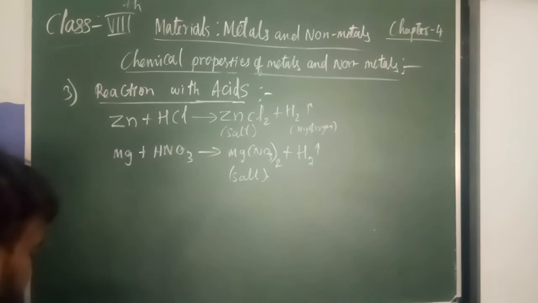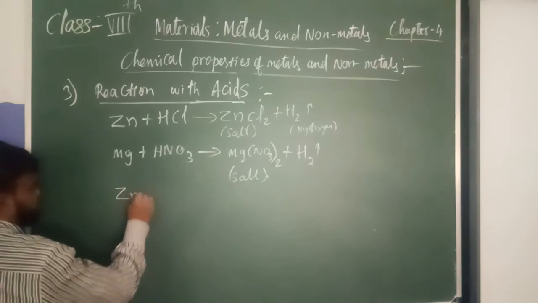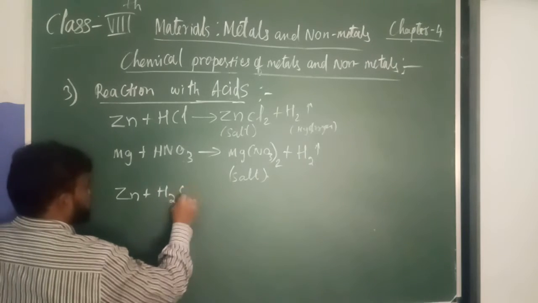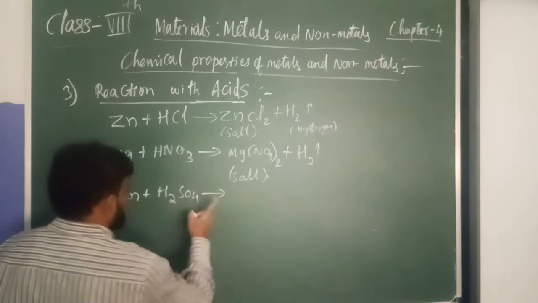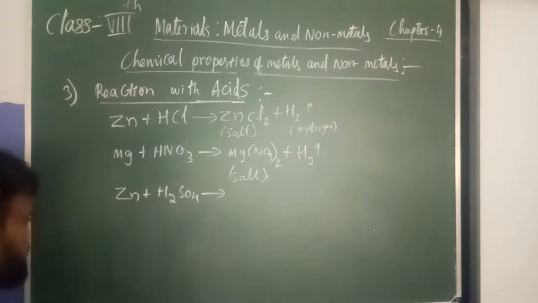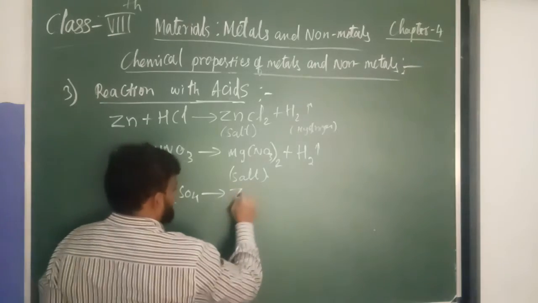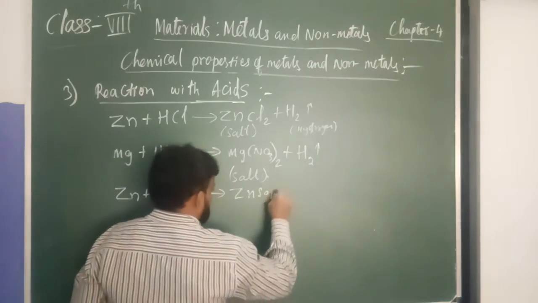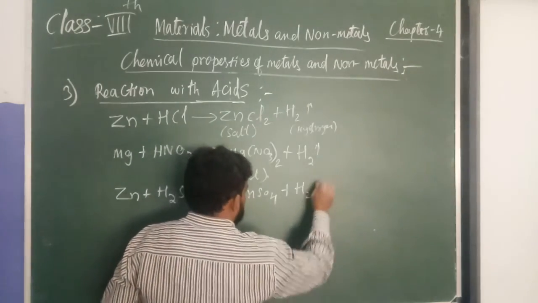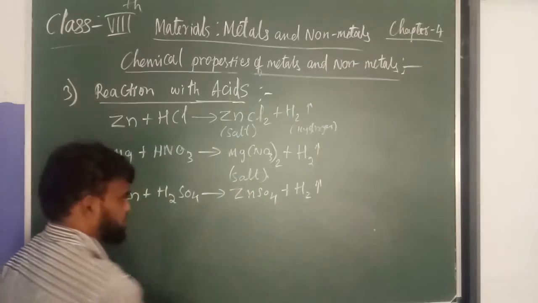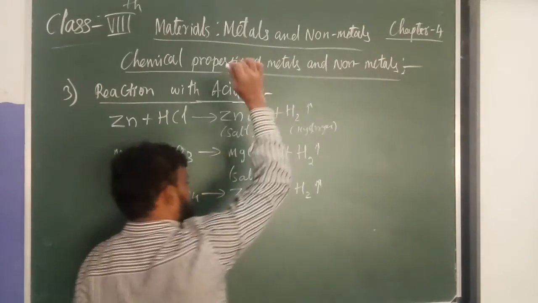Hydrogen of the acid is displaced. We can take Zn plus H2SO4, sulfuric acid. We can take dilute sulfuric acid, not concentrated sulfuric acid. What will it form? Zinc sulfate, ZnSO4, will form, and hydrogen gas will be released.